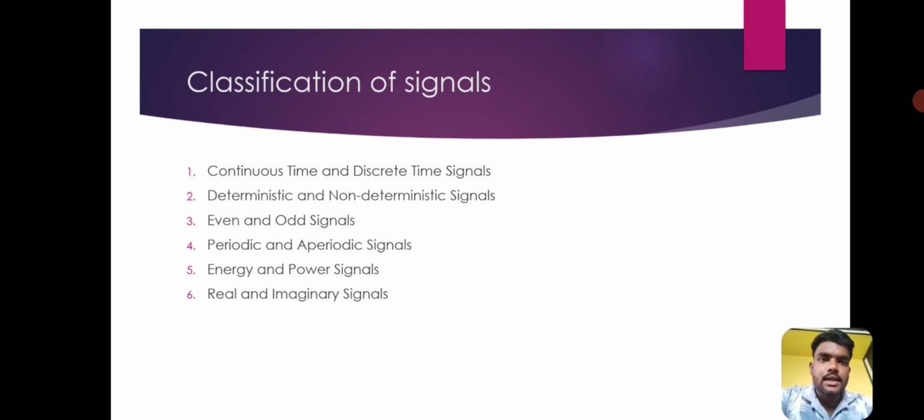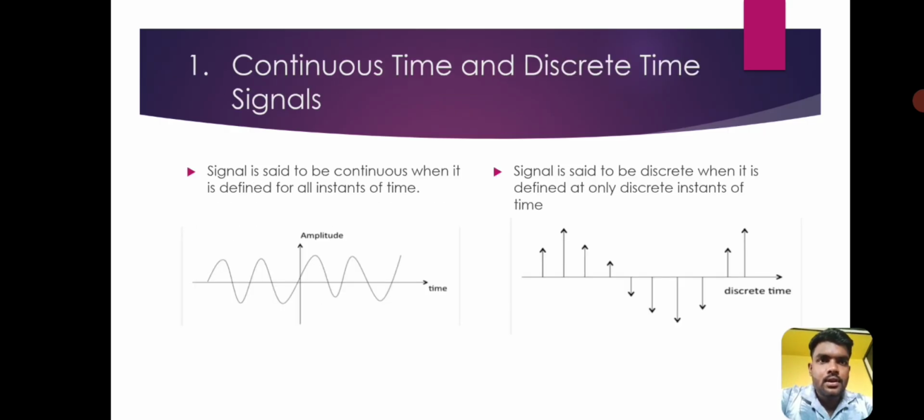Continuous time and discrete time signals. Deterministic and non-deterministic signals. Even and odd signals. Periodic and aperiodic or non-periodic signals, energy and power signals, real and imaginary signals. Let us know each of the signals individually in detail.